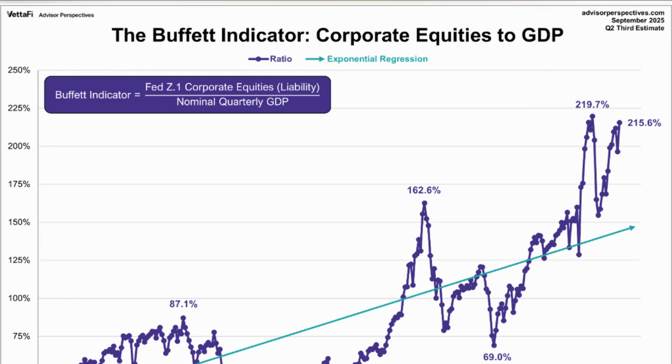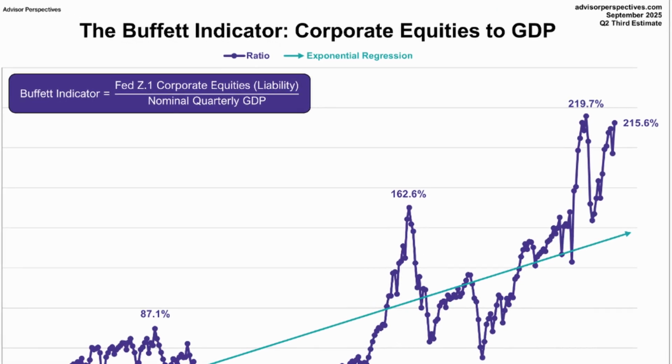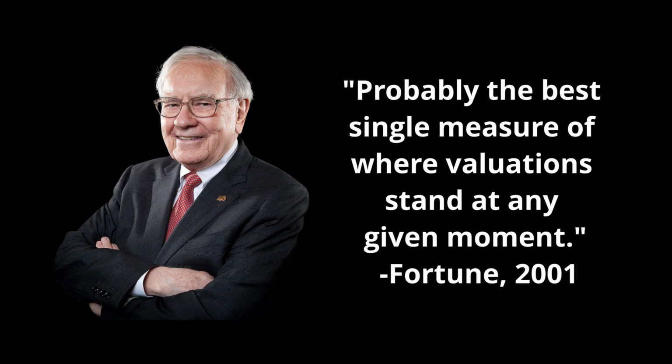The Buffett ratio compares the total market capitalization, the value of all stocks, to GDP. In 2001, Warren Buffett called it probably the single best measure of where valuations stand at any given moment. Why is this such a good measure? Because the value of all businesses cannot vastly exceed their total output. There might be some businesses where the growth prospects are so monumental, investors are willing to pay significantly more than current revenue. But on average, this is not true.